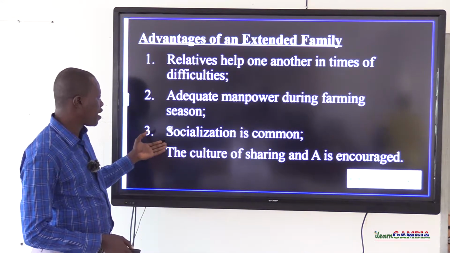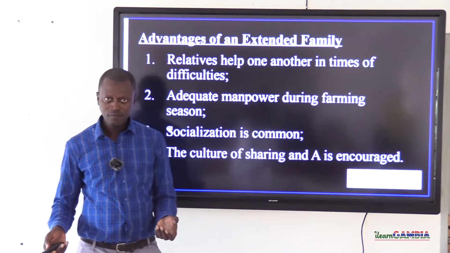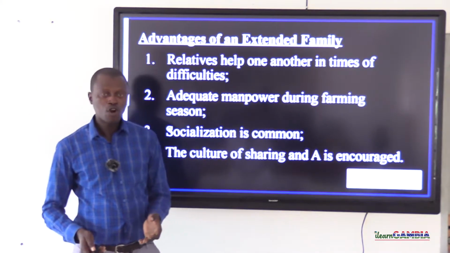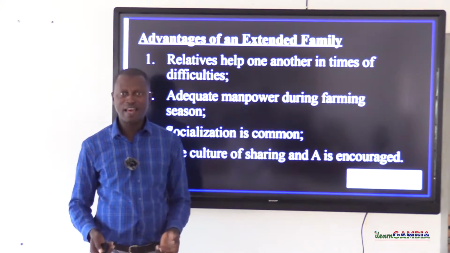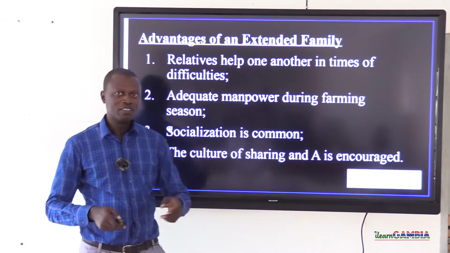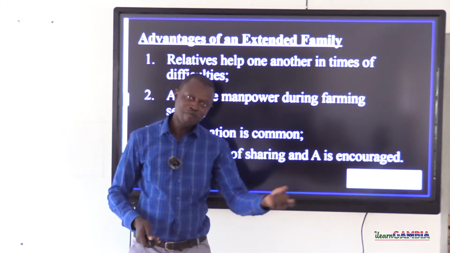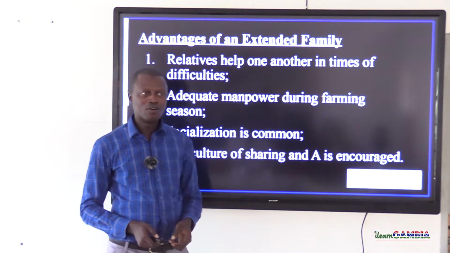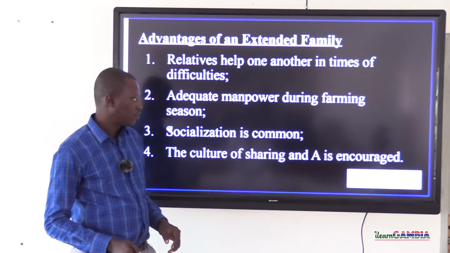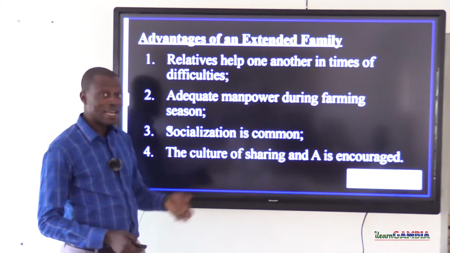Also, in an extended family setup, socialization is very common. What is this socialization about? It is mainly about coming to the help of one another. This is not just necessarily giving materials, like giving an amount of money to a family member. It is not only about that. Even moral advice is all part of socialization.